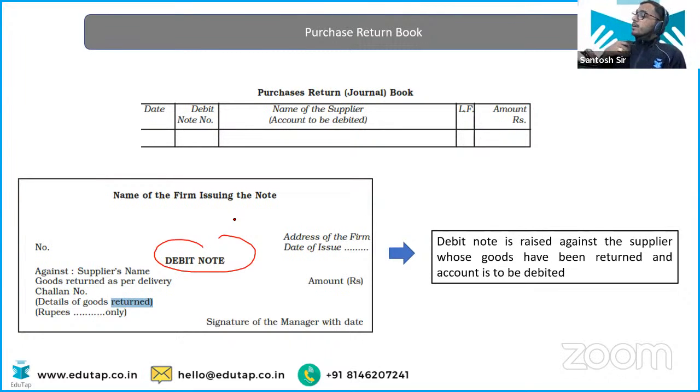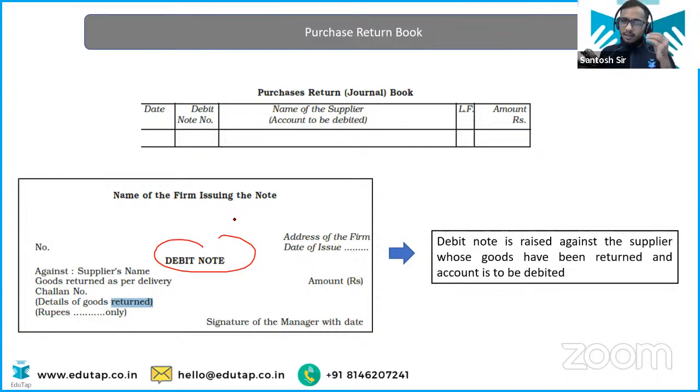Now you are returning goods. So now you are debiting his account because he is no longer the same creditor. The amount of credit is going to decrease now. So to inform him about this decrease, you prepare the debit note.